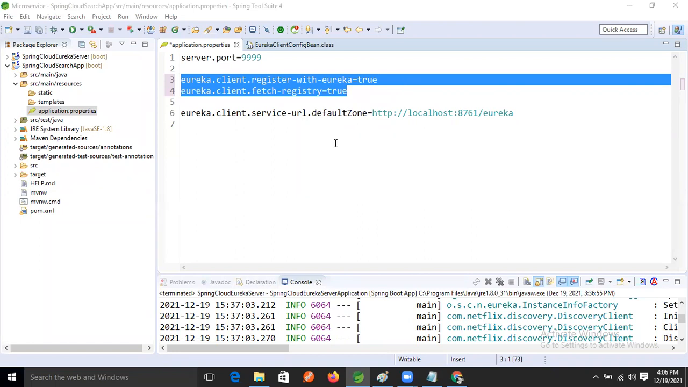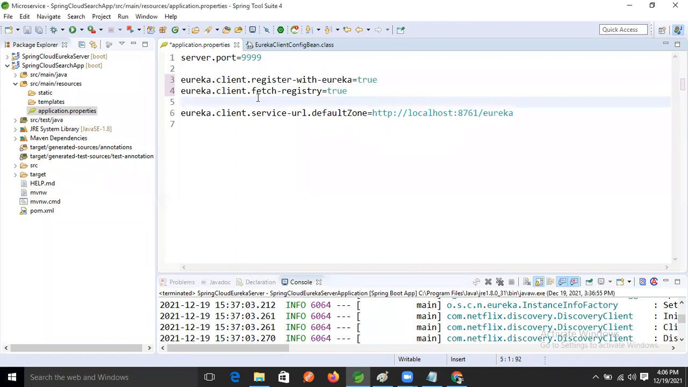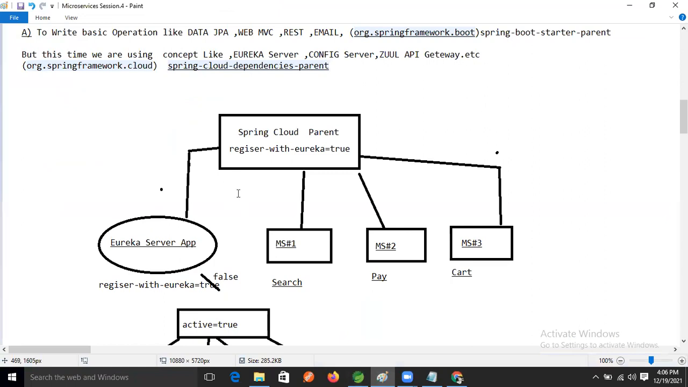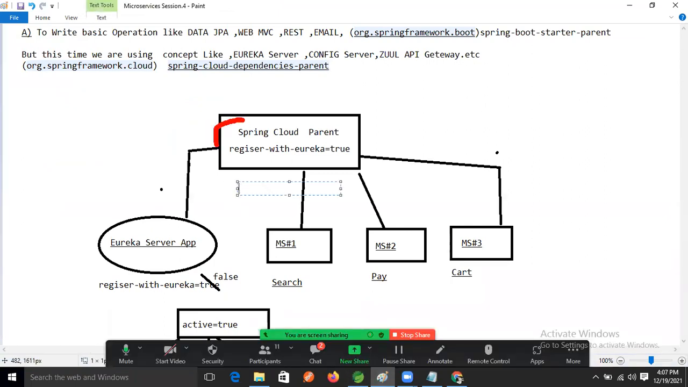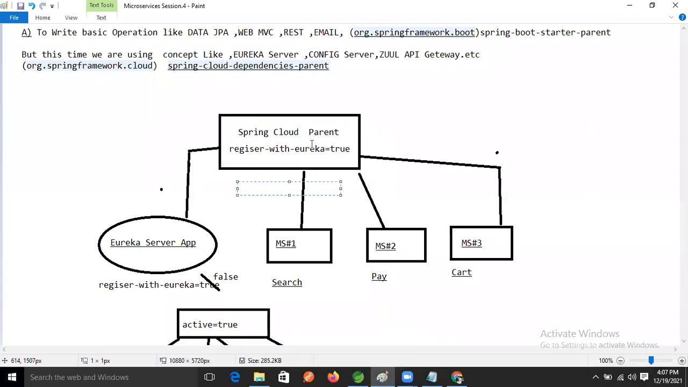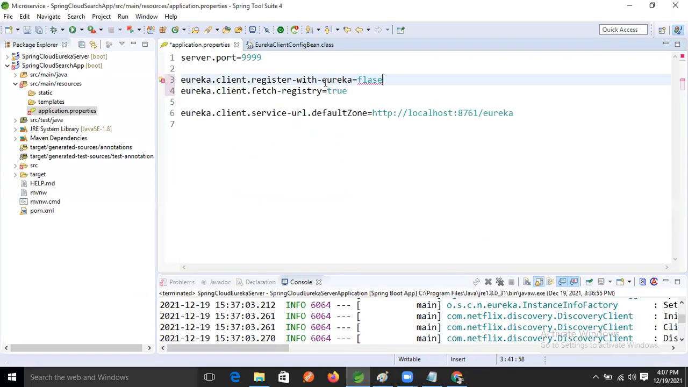Okay, good. So the Eureka server registry is there, right? Eureka server means what? Here, why are we making it false, right? We will make this one false. Why are we making it so? Because at the time of creating the parent project, by default this one is true. So just make this one false. Okay, good. So after that what will we do now, guys?